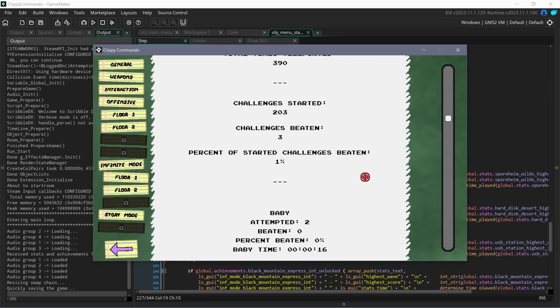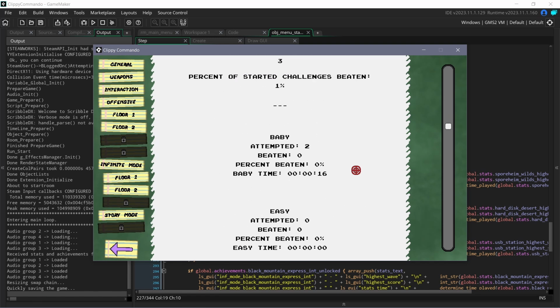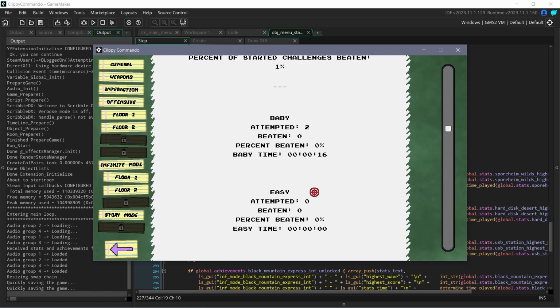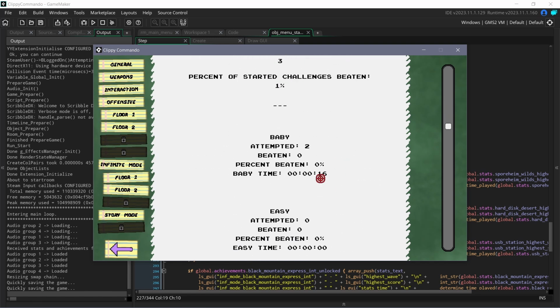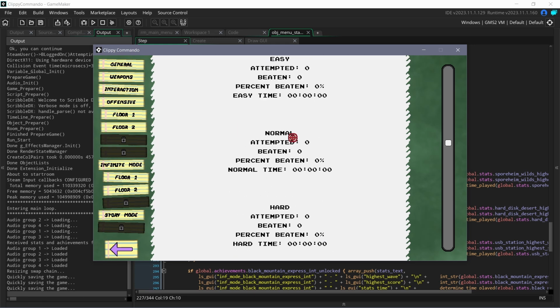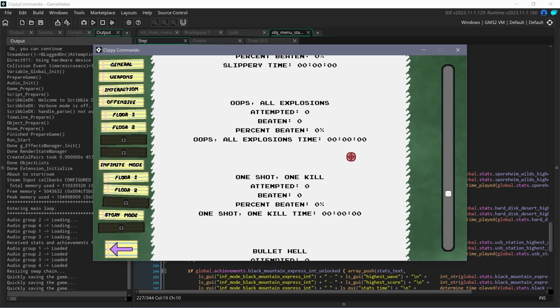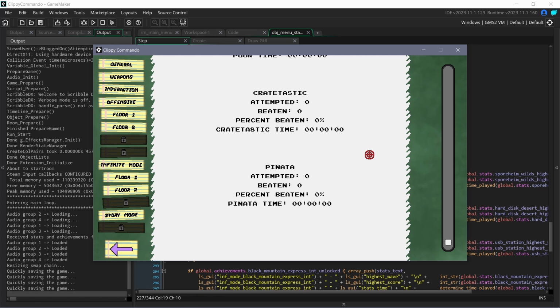It's not as good as I would like it to look. It looks a bit awkwardly spaced. Don't know why that is, but you know, it's good enough for now. It gets all that across.